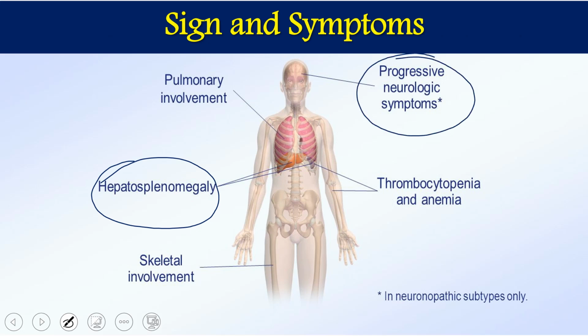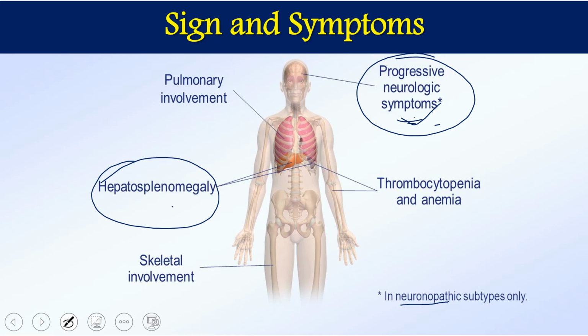This occurs only in specific types, as there are three different varieties of Gaucher's disease, which we will see. Neurological symptoms are not in all cases, only in a specific type.